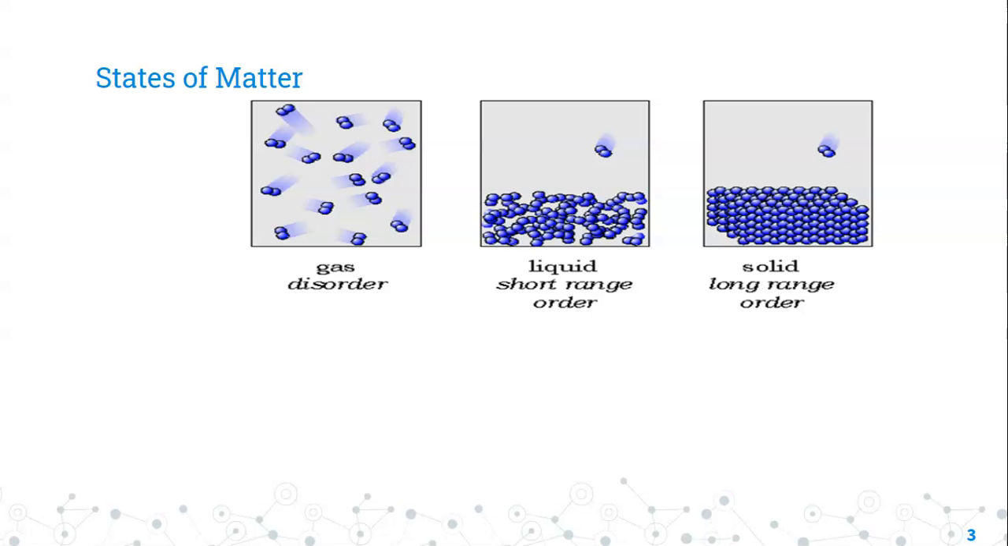So when we look at the states of matter, one of the things that we talk about to distinguish them is the level of order that they have. So gases are really disordered. Liquids have short range order and solids tend to have long range order. Like imagine something that has a crystal structure.